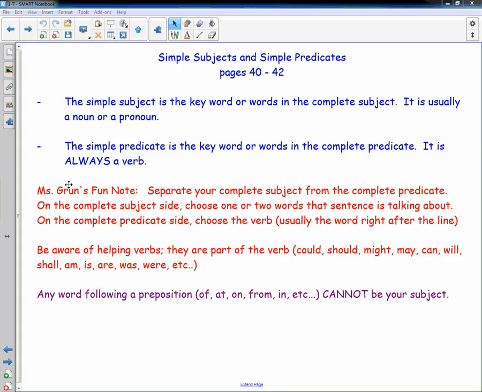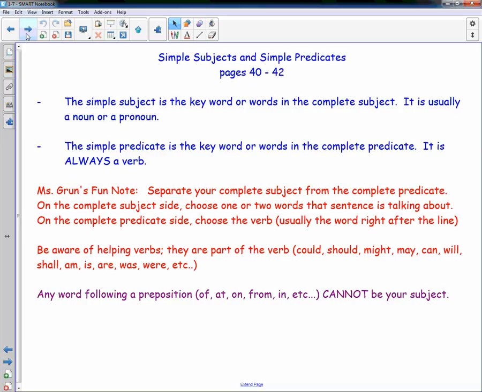My fun note is to separate your complete subject from the complete predicate. On the complete subject side, choose one or two words that the sentence is talking about. On the complete predicate side, choose the verb, usually the word right after the line. Be aware of helping verbs. They are part of the verb: could, should, might, may, can, will, shall, am, is, are, was, were, etc. Any word following a preposition of, at, on, from, in cannot be your subject.